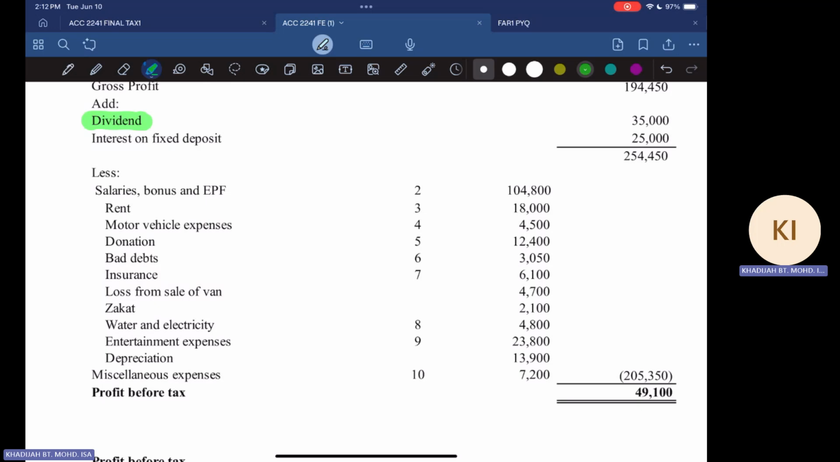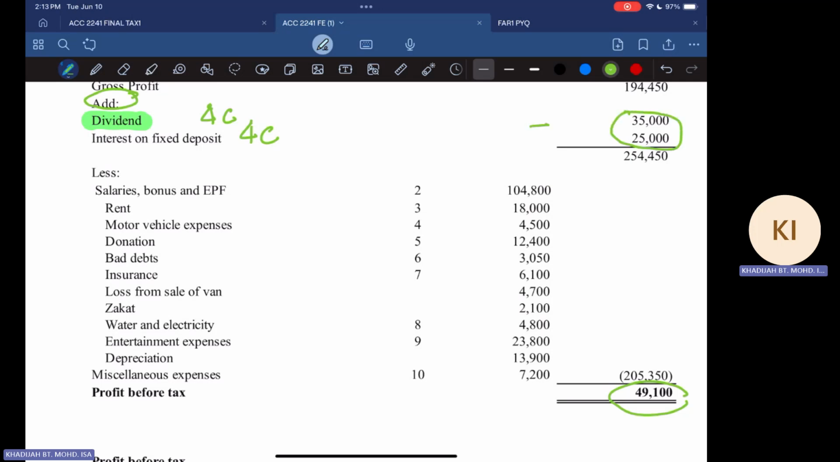So dividend. What is the dividend here? Dividend is section 4C income. All right, and interest on fixed deposit is also 4C income. So when it's a non-4A income, you will have to do adjustment. So it means that when you have this 35,000, it means that this one has been added in arriving at your profit before tax. So if it has been added, you want to take it out, you're going to minus. You're going to take out this amount.